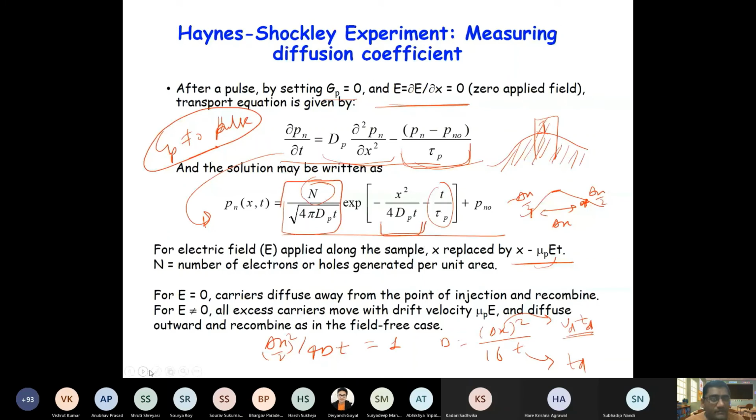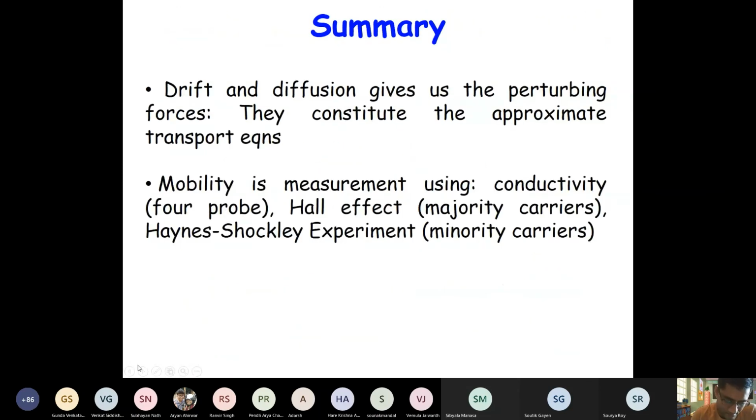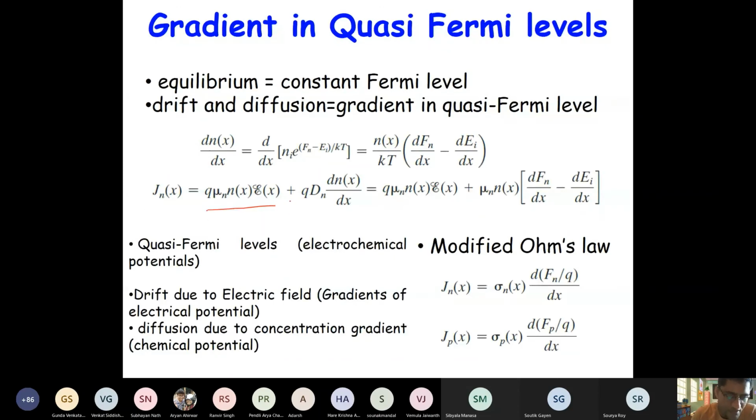Okay, so by the Haynes-Shockley experiment, we can measure both the mobility of the minority carriers as well as the diffusion coefficient. And on the last slide, we discussed the total current equation, right? The total current comes from drift current, which is proportional to the electric field, and the diffusion current, which is related to the slope of the carrier concentration.